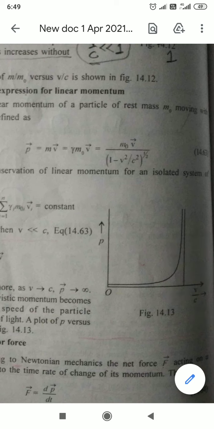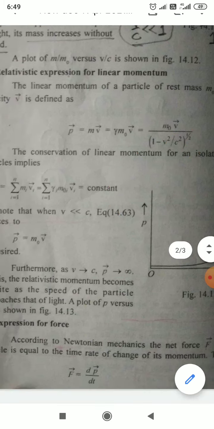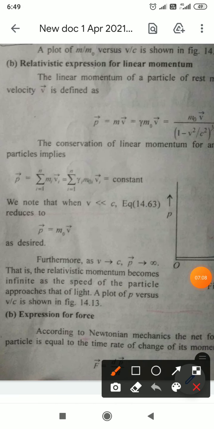If we consider v equal to c, then v square by c square equal to 1, and the denominator will be 0. So hence p is going to be infinite. So considering equation number 16, as v tends to c, p tends to infinity.